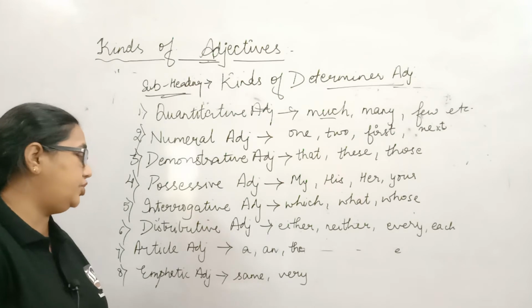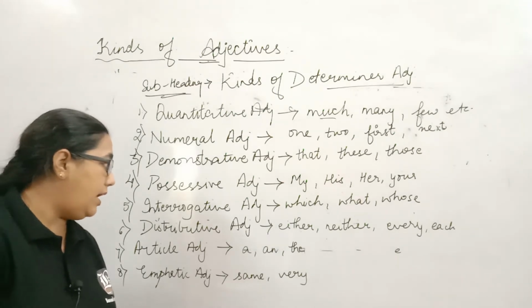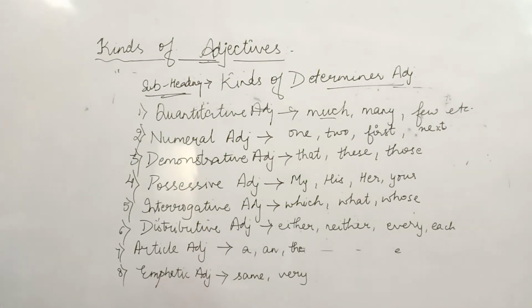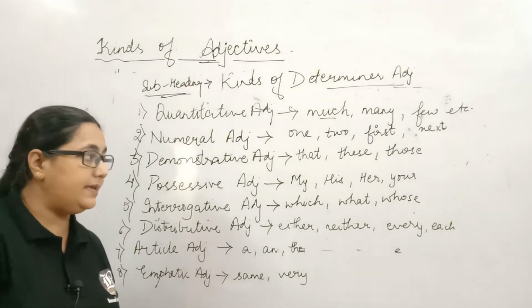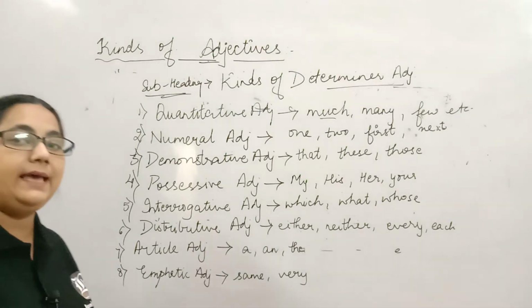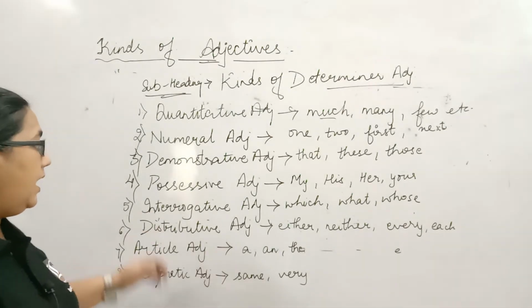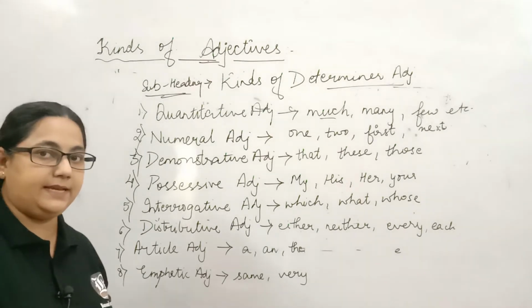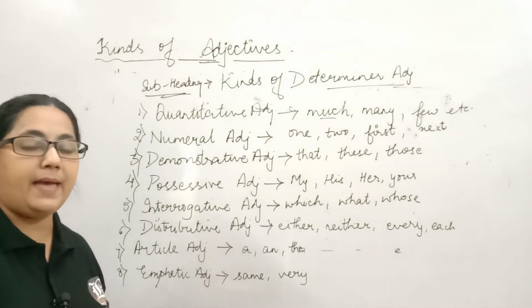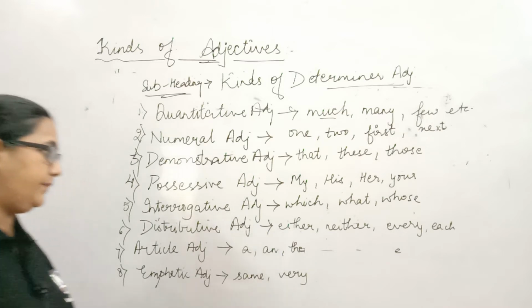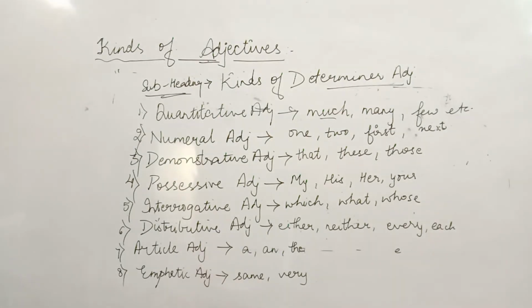The words which tell us about the possessiveness of the noun, my, his, her, your, their, are all possessive adjectives. This is not my bag, it's his. Let's come to the fifth one, which is interrogative adjective.